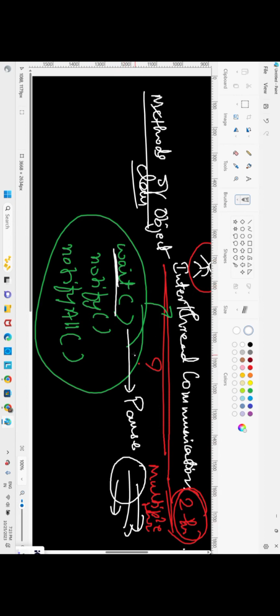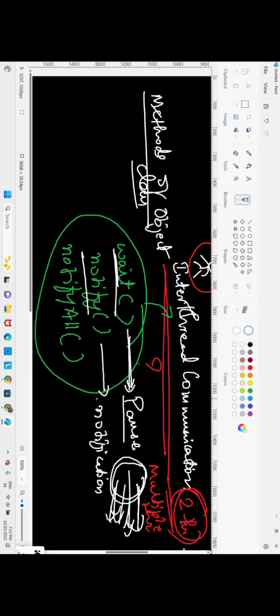This wait method will pass the execution of the thread and also release all the object locks held by the given method. Next, the notify method will send a notification to the thread which is in a wait state to resume its execution.